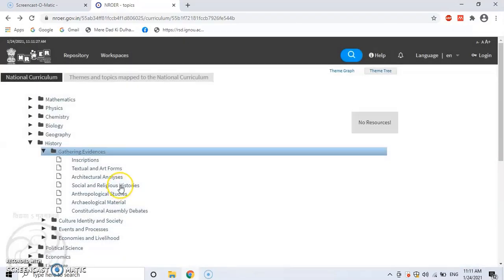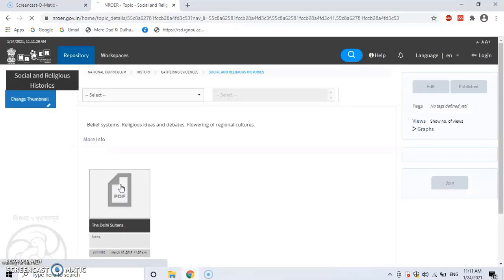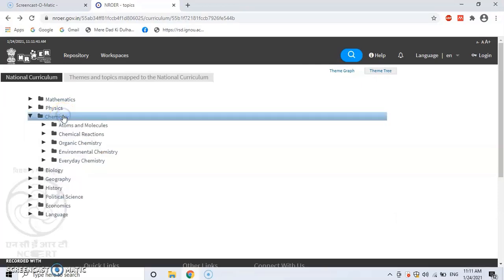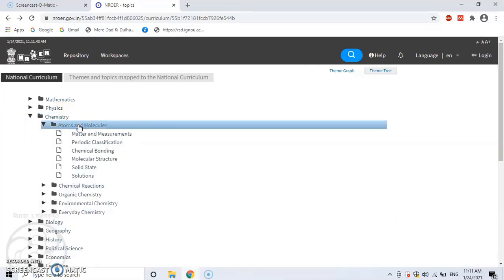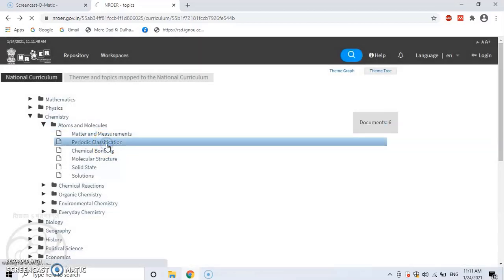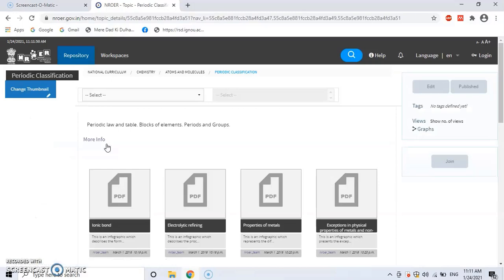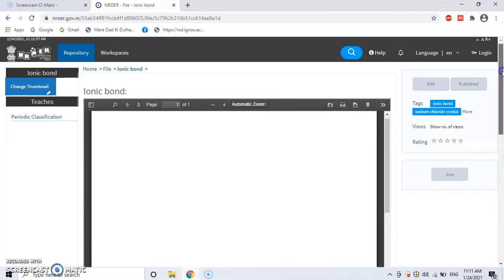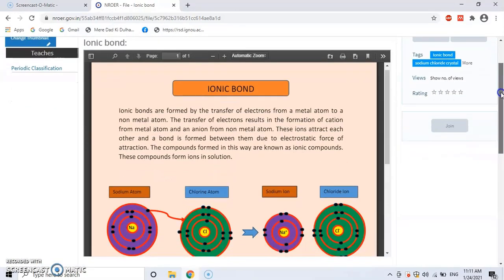Let's take social and religious histories, no resources. Okay, let's go back. Let's take chemistry, atoms and molecules, periodic classification. So there are 6 documents on this topic. Ionic bond. So this document is available on ionic bond.